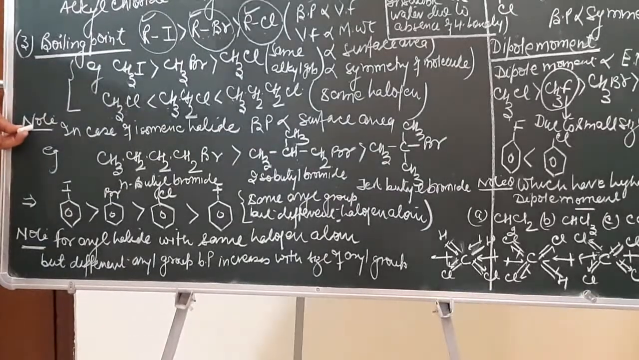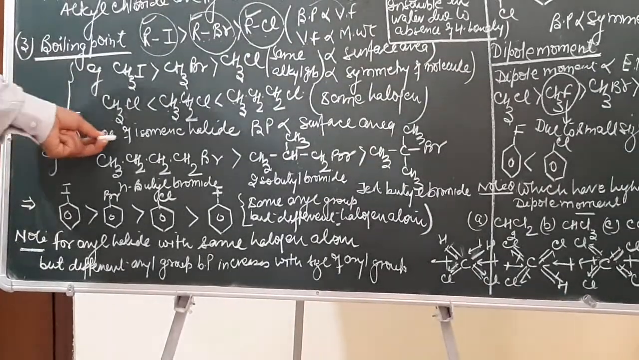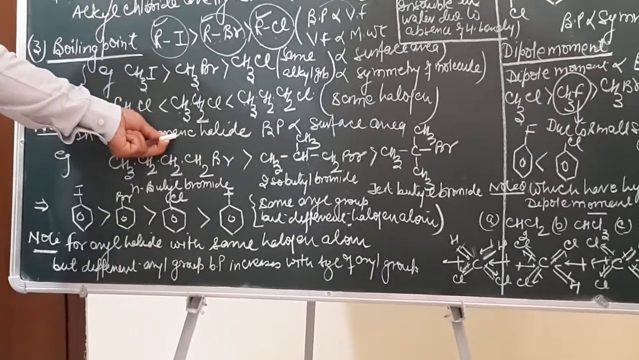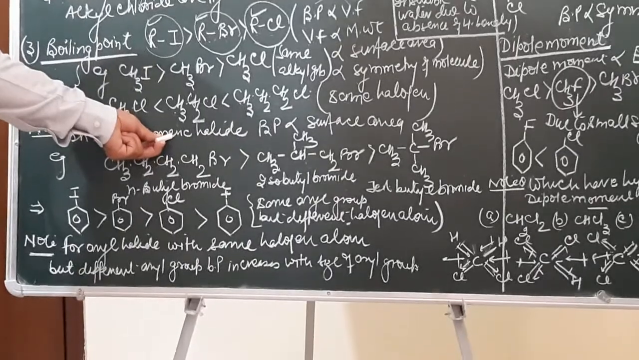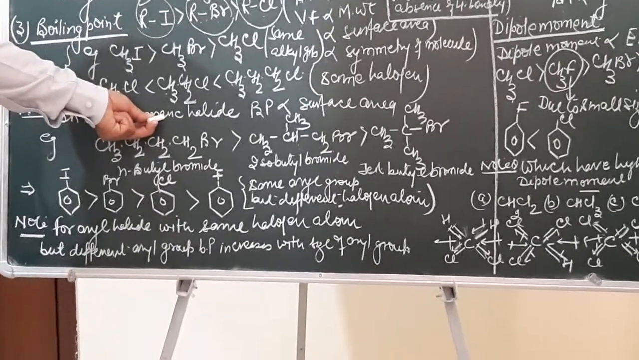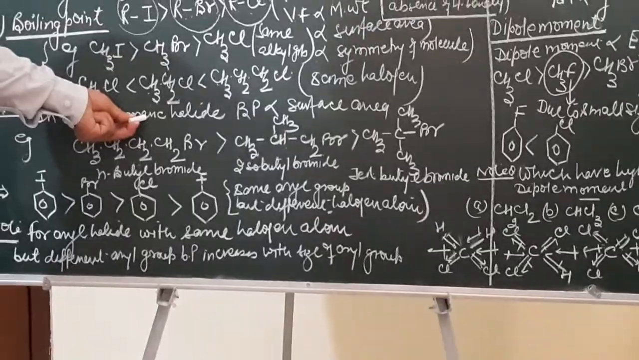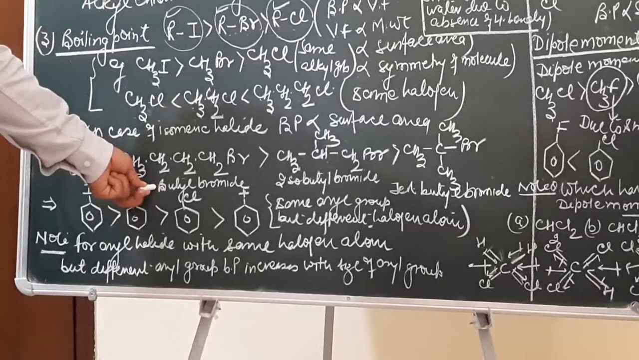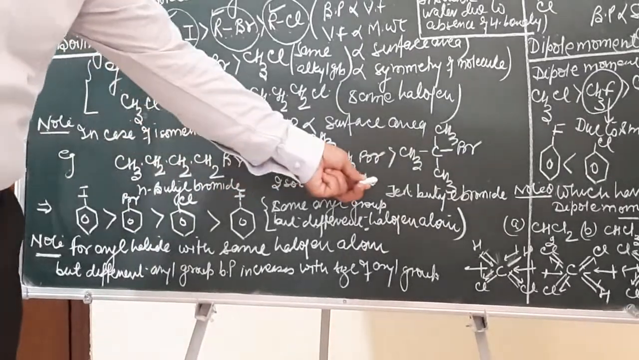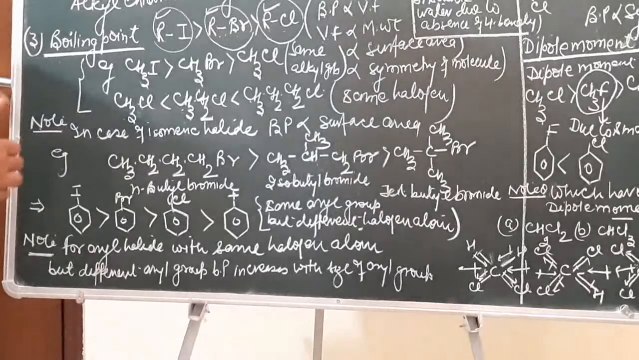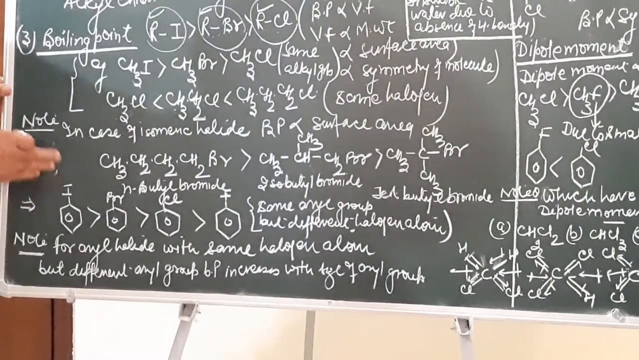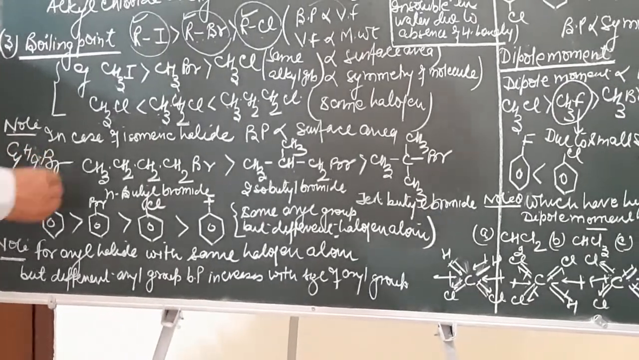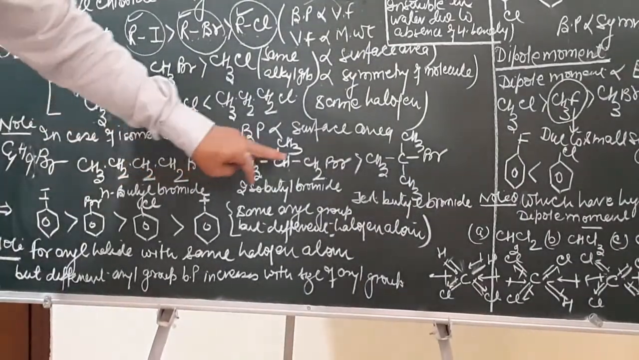Then it must be noted that if the haloalkanes are isomeric halides, that is they are isomers of each other, in that case the van der Waals force of attraction will be considered to be directly proportional to surface area, and more is the surface area, more will be the boiling point. As for example, if we consider normal butyl bromide, isobutyl bromide and tertiary butyl bromide, all these compounds are isomers of the compound C4H9Br. So how many isomers? Normal butyl, isobutyl and tertiary butyl.